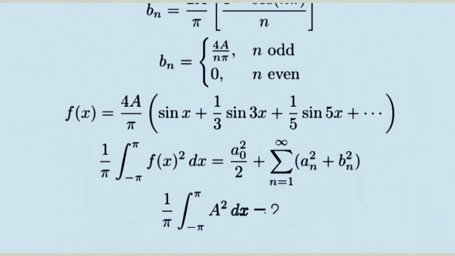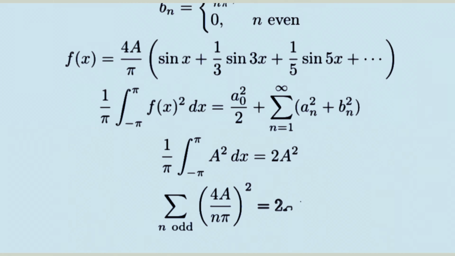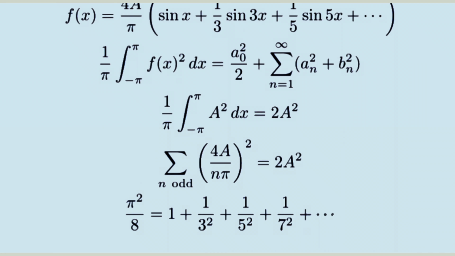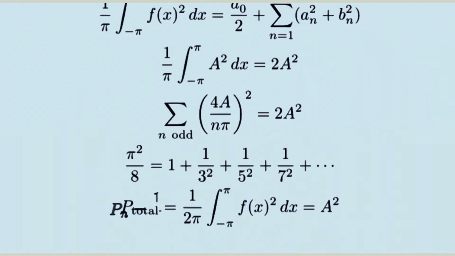For our square wave, a sub 0 and all a sub n are 0 since the function is odd. The left side becomes 1 over pi times the integral of a squared over the interval from negative pi to pi, which gives 2a squared. The right side becomes the sum of b sub n squared for odd n. Substituting b sub n equals 4a over n pi, we obtain a sum of reciprocal odd squares. This gives pi squared over 8 equals 1 plus 1 over 3 squared plus 1 over 5 squared, and so on.